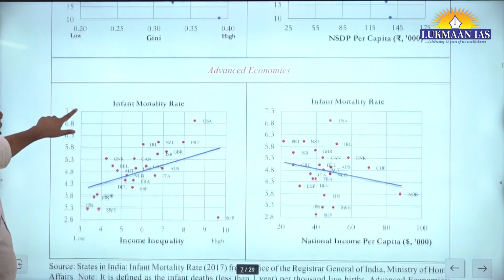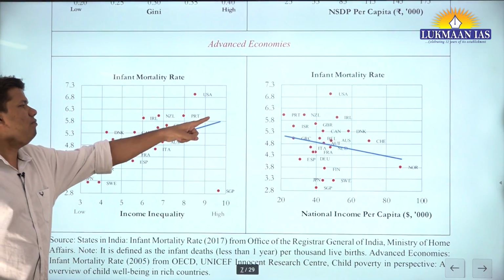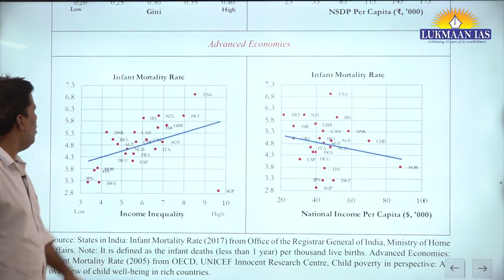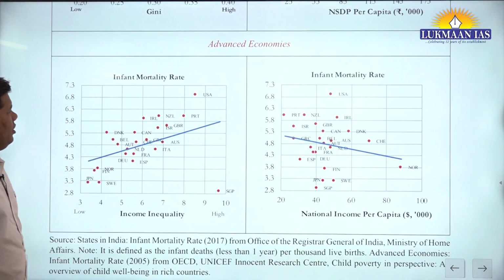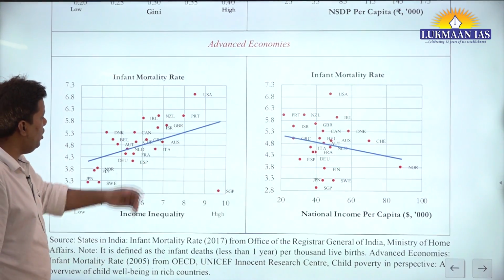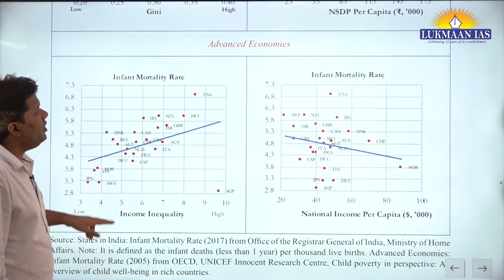Now see what is happening in advanced economies. Can you see? Inequality matters so much. Inequality is rising, and your infant mortality rate is rising. Even in countries like the USA, New Zealand, Australia. Fine.